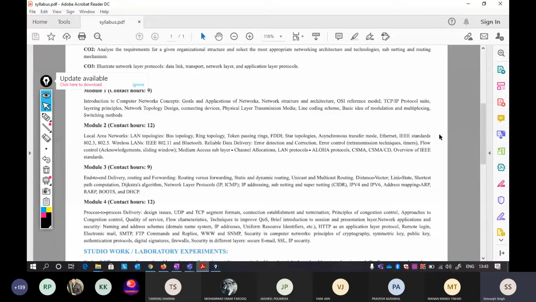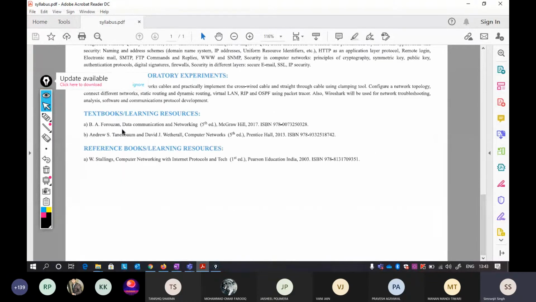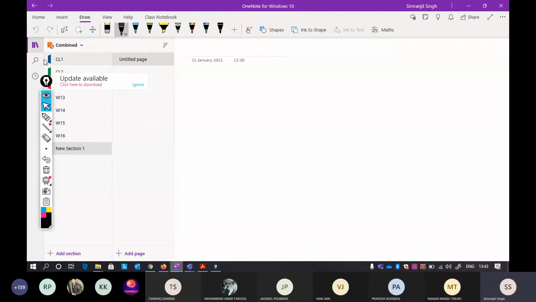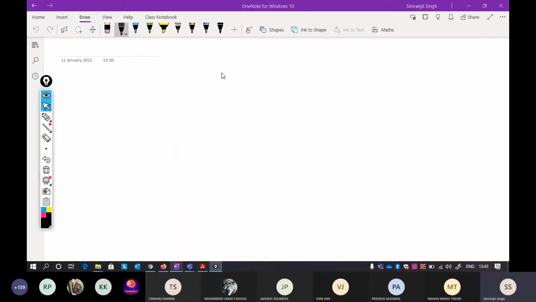Another thing is your evaluation component. It will be shared in your handout, but I still want to give you a little glimpse of what the evaluation structure will be. First of all, I'll try that there will be no viva part. I do not want to include it, so it is not in your evaluation component. The evaluation component will contain continuous lab evaluation. Again, it will be given to you in the handout, I'm just giving a glimpse of it.